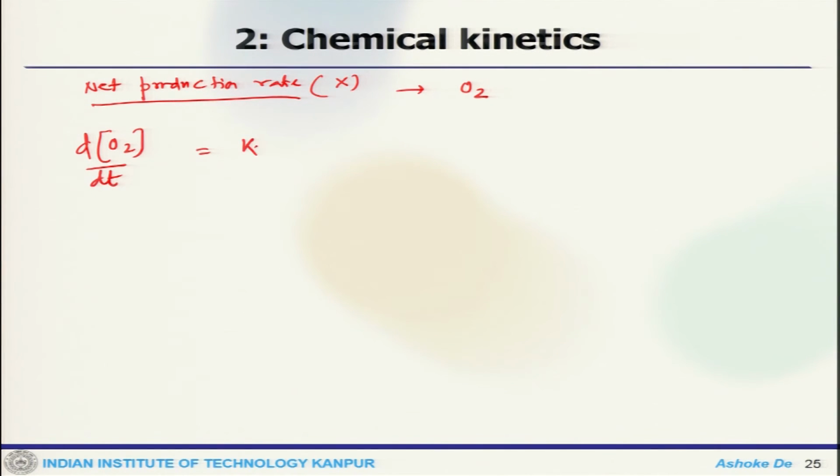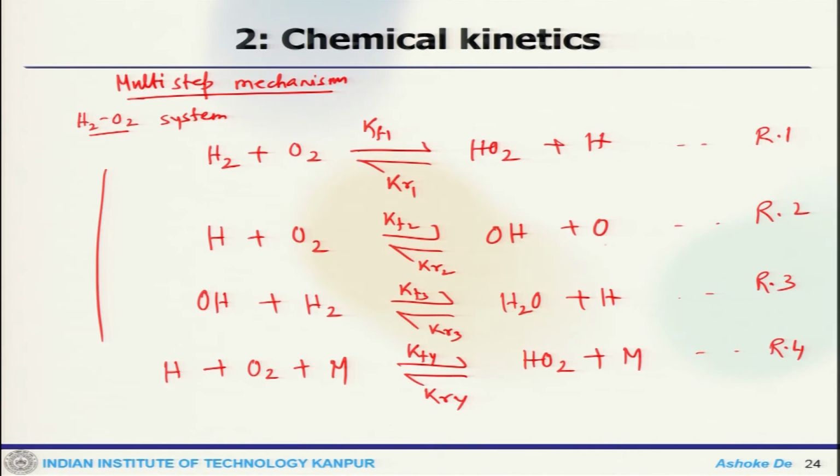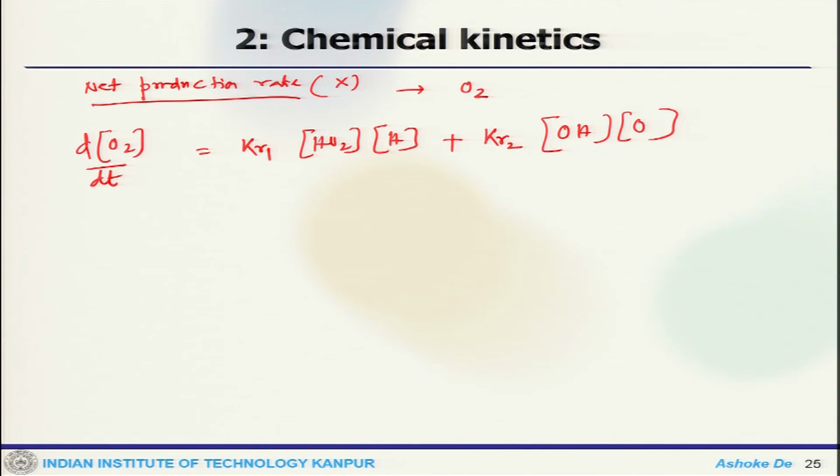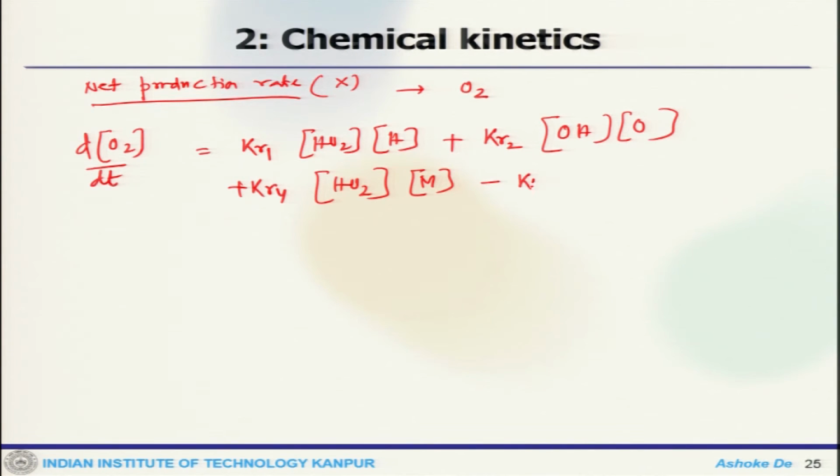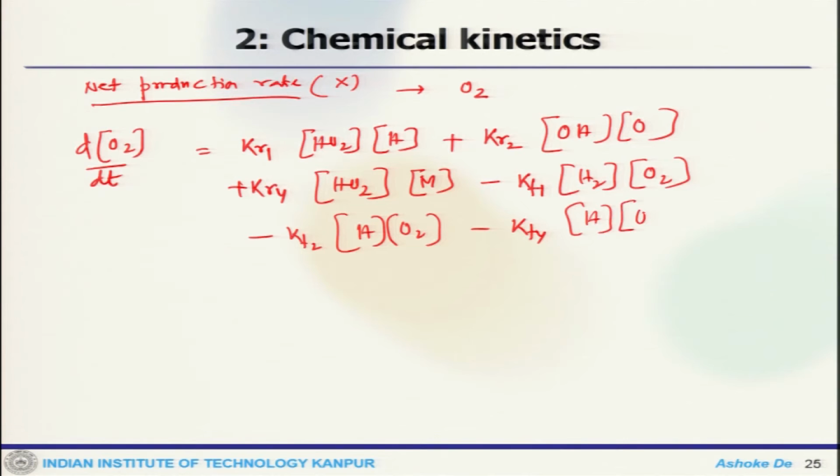In the first reaction it is Kr1 HO2 H, plus Kr2 OH O, where it is forming, then Kr4 HO2 M, in the fourth reaction it is forming, minus Kf1 H2 O2, minus Kf2 H O2, minus Kf4 H O2 M.